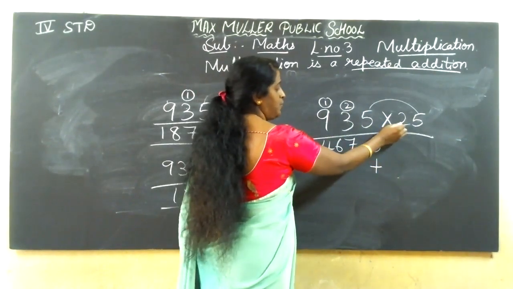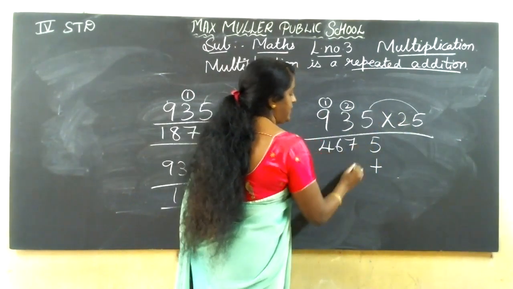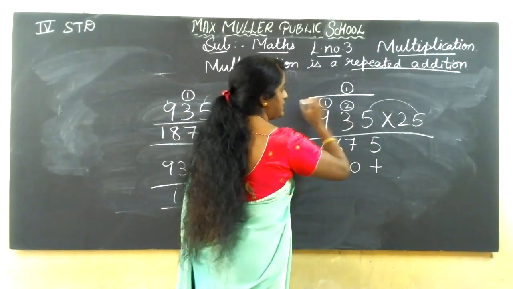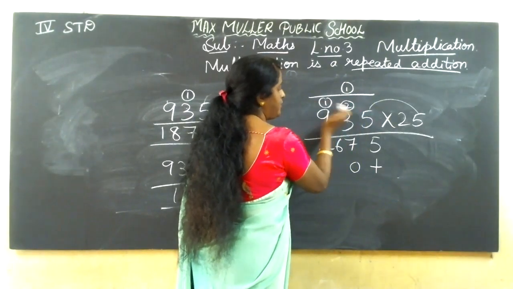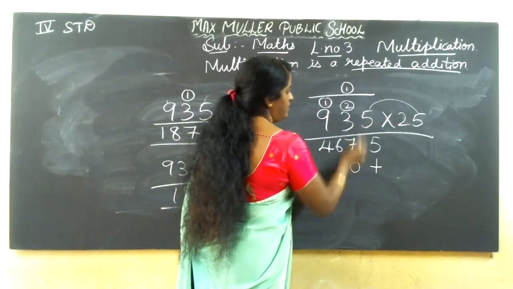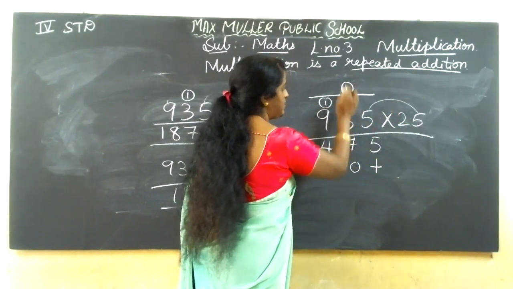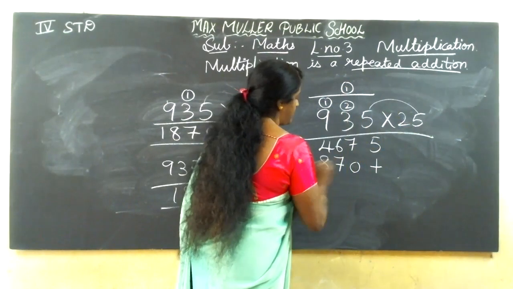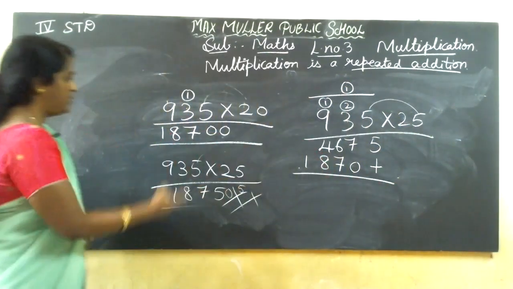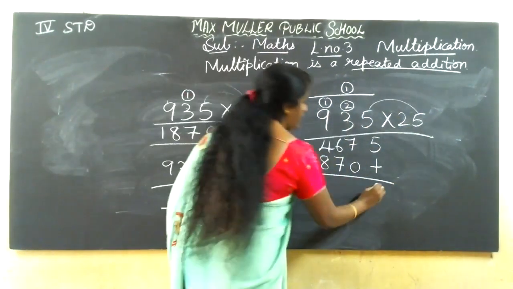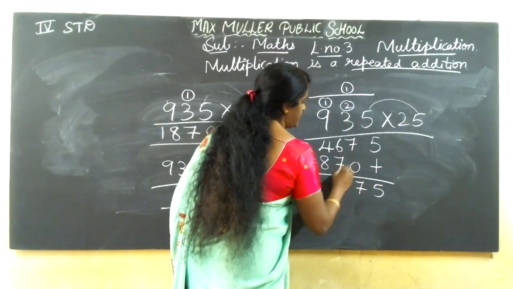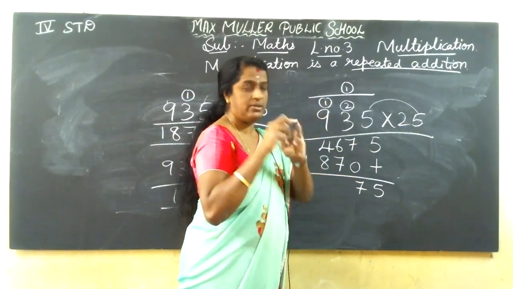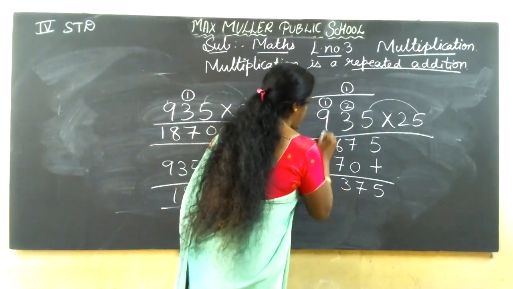Next, from 2 we have to multiply. 2 fives are 10, 1 carry. You put a dash with the pencil, so that you may not get confused between this and this. 2 fives are 10, 1 carry. 2 threes are 6 plus 1, 7. 2 nines are 18. I'll show you here. So 18, 6 plus 7: 6 in the mind, 7 on my fingers after 6, 7, 8, 9, 10, 11, 12, 13. 1 carry.